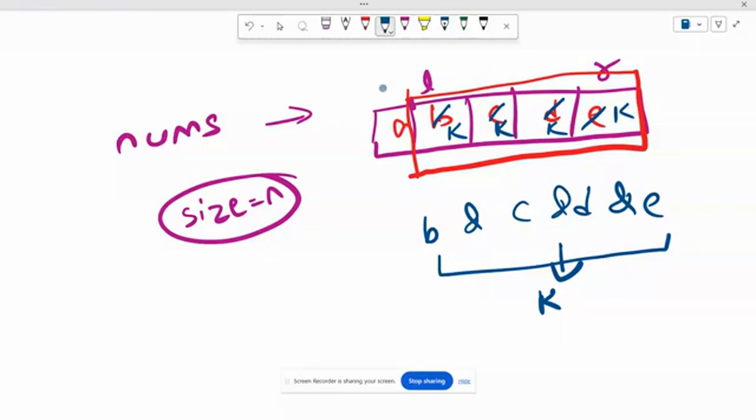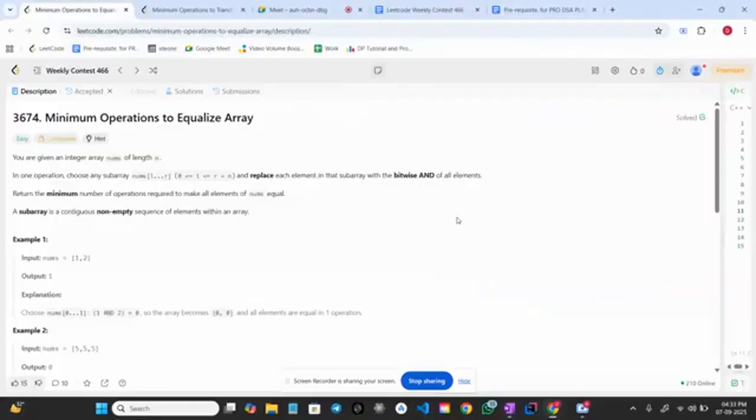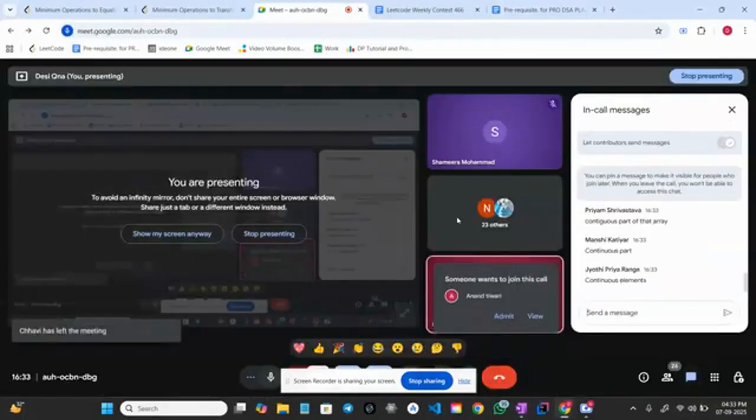Okay, and now it's up to me. I can even choose this L and this R. That means the complete array can also be chosen. There is no constraint. In that case, everything will also be replaced by K, and here I will take the AND with A as well, right? Is this much clear? What is the problem saying? Is this much clear to everyone? Yes or no?